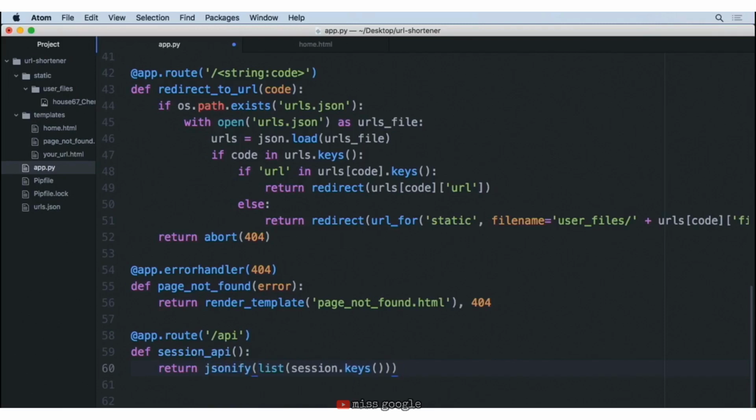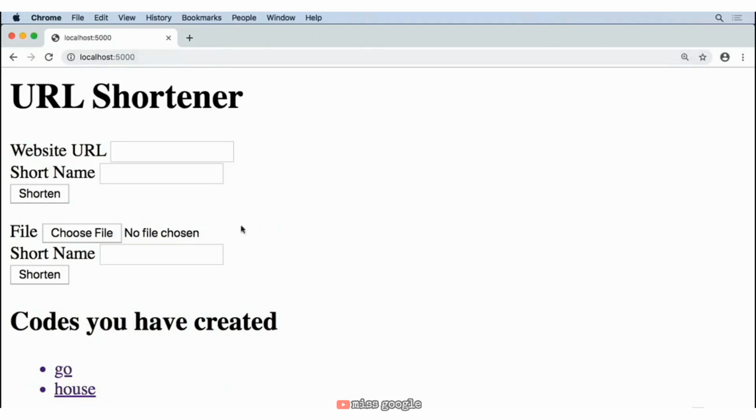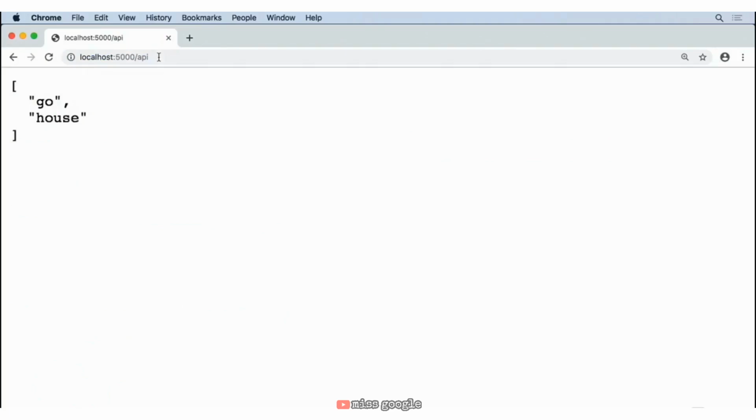So let's go ahead and save what we have here. Move back to our site, and here you can see our two codes. If we visit our site /API, you'll now notice there's our two codes listed in the JSON format. So if you ever need to create an API, you can get more complex than this, but that jsonify can again take dictionaries or lists and turn them into the appropriate values that you want to return.